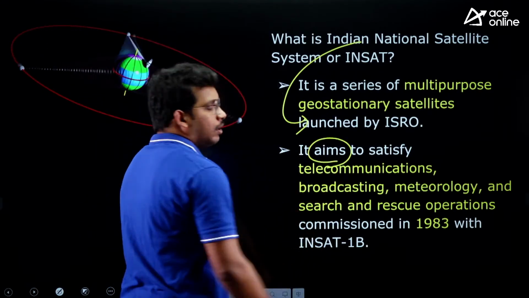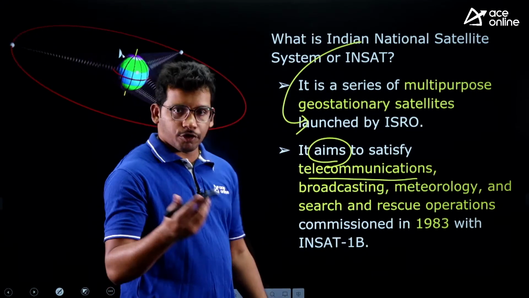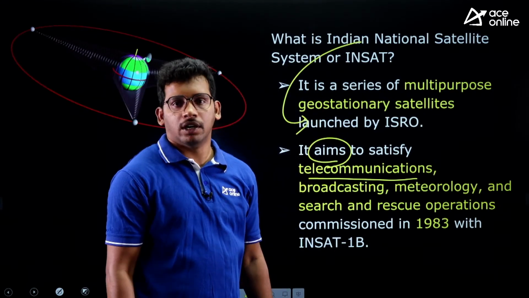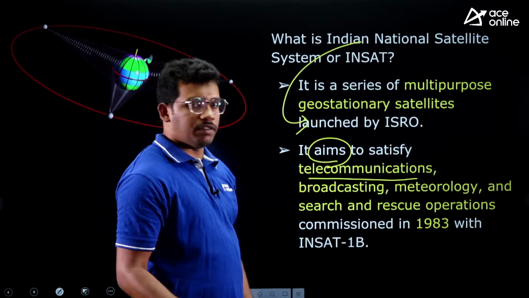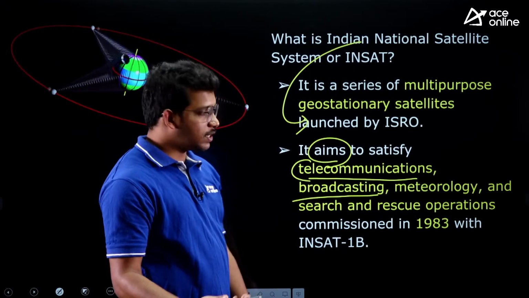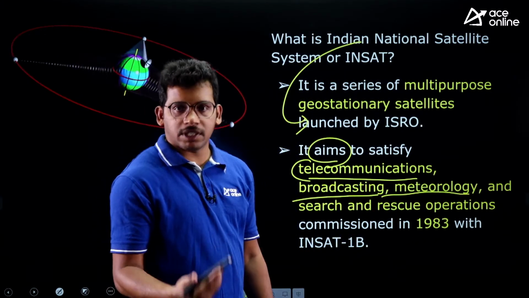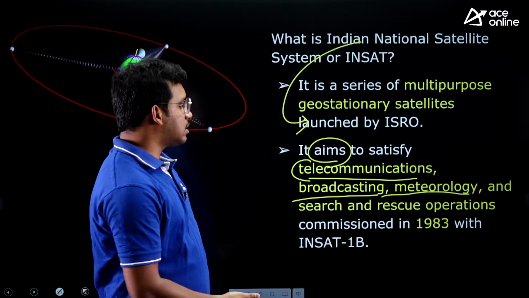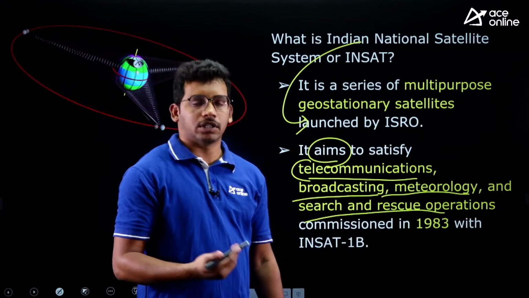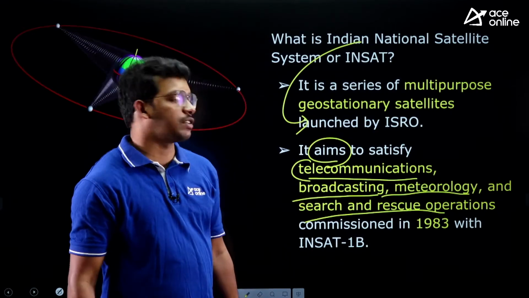And what is the aim? The aim is to promote telecommunication, the television network. So if you are receiving data, the data is sent to the satellite and the satellite will display the movies on the televisions. So this is telecommunication, broadcasting, same thing, displaying television channels, and meteorology, that means climate related, weather related events, and search and rescue operations. So if there is any crash of a flight or a rocket, these satellites can pinpoint and recognize the crash sites as well, right.